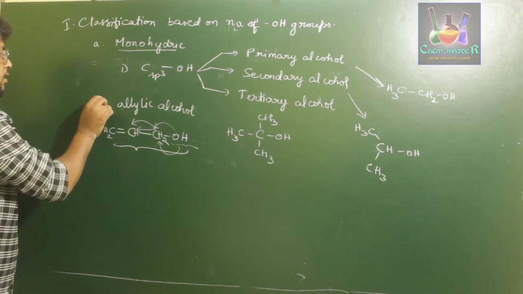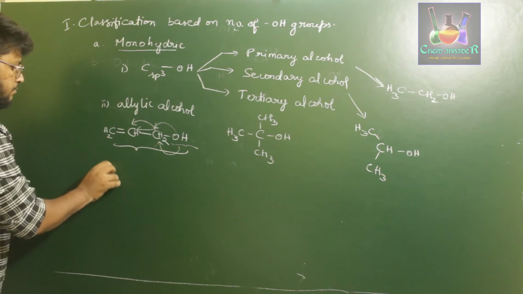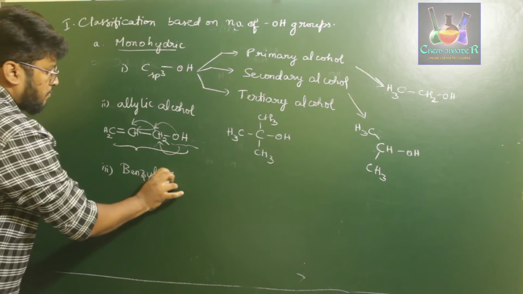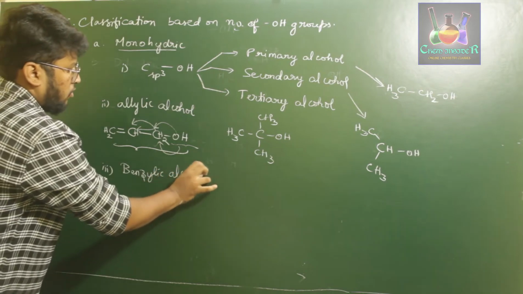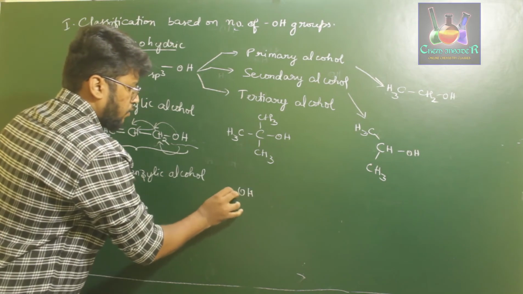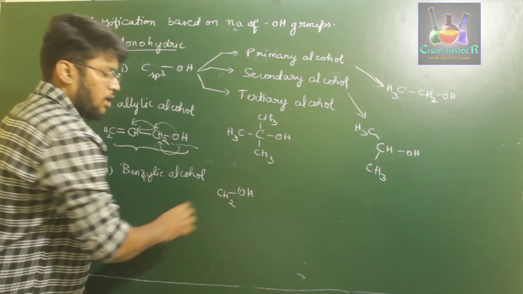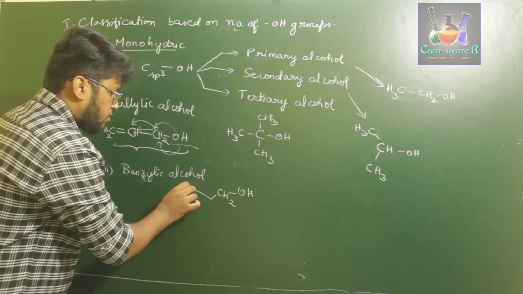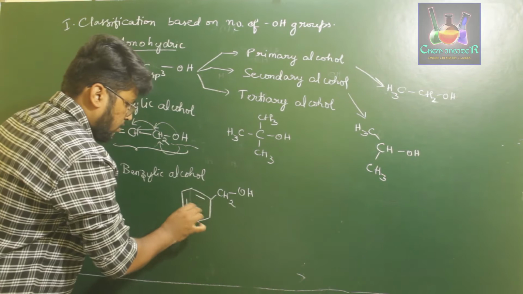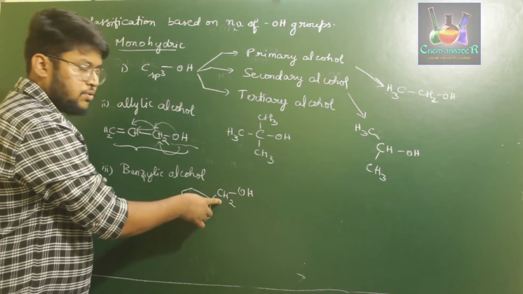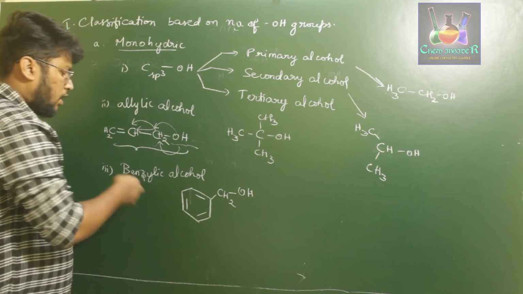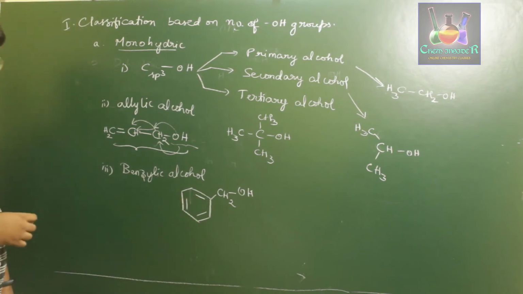And we have one more type, that is benzylic alcohol. Benzylic alcohol is when the OH group is attached to a carbon atom which is attached to a benzene ring. If the OH group is attached to a carbon atom which is in turn attached to a benzene ring, then that type of alcohol is called benzylic alcohol.